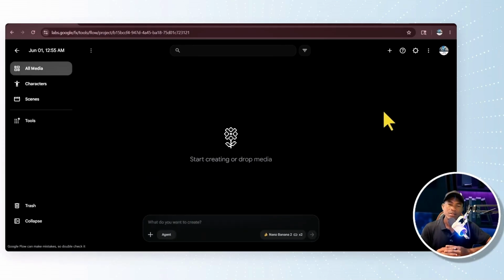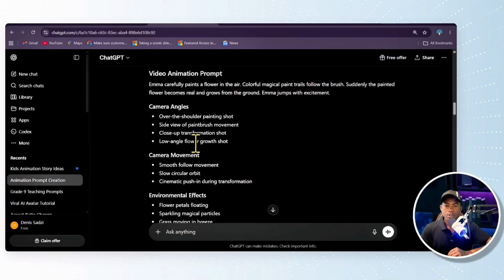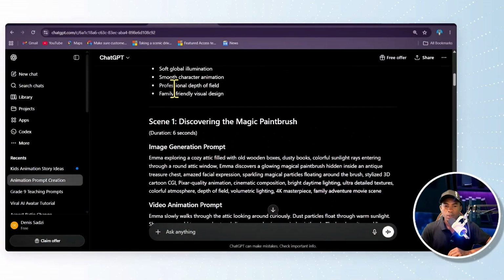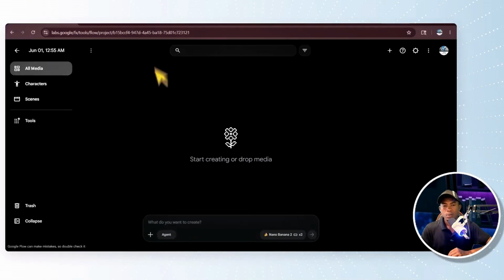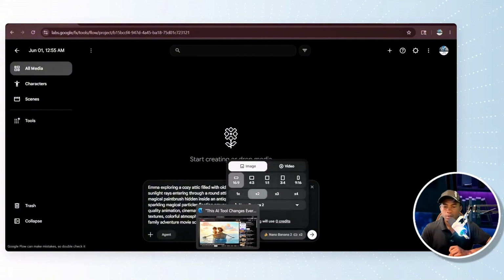To start with the image generation, we have to go back to our ChatGPT and copy the first scene prompt. Let's go to scene 1 here, and then we're going to copy this prompt, and then we go back to our Flow and paste the prompt here. Alright, now let's do our settings here by clicking on this Nano Banana 2.